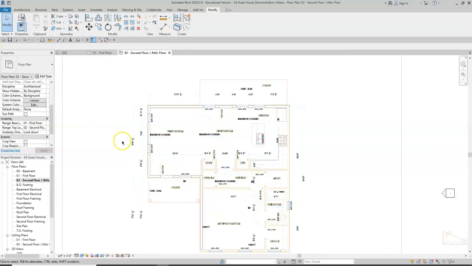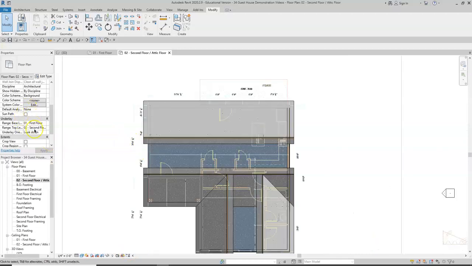Actually, we won't do that. I will show you the base view is first floor, and it's up to the second floor. So we have our second floor view, which is looking down, and then we have our first floor view shown below the second floor view.